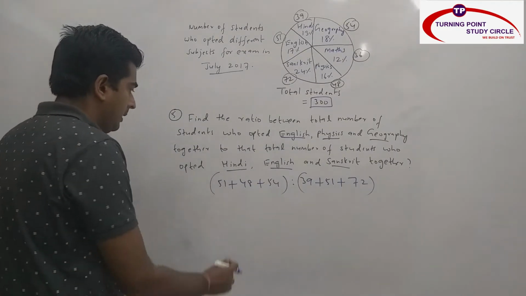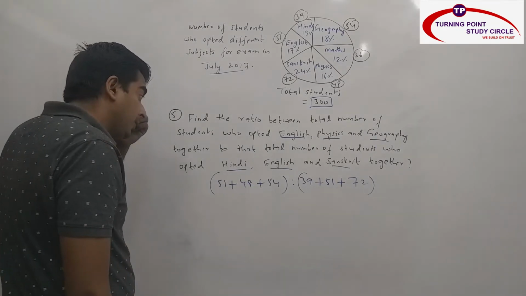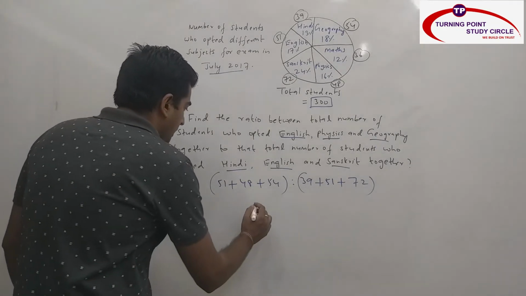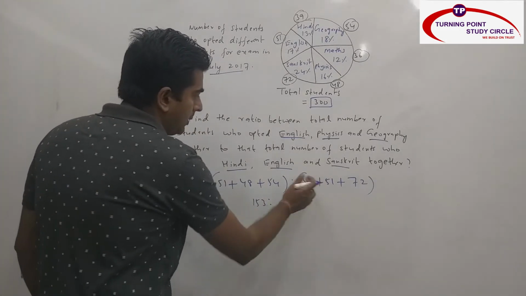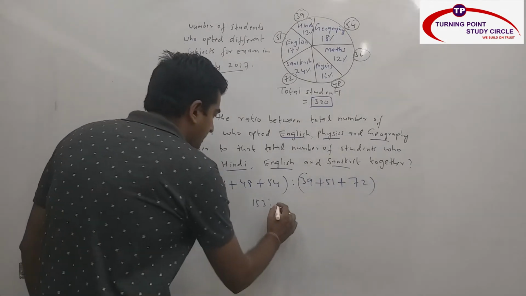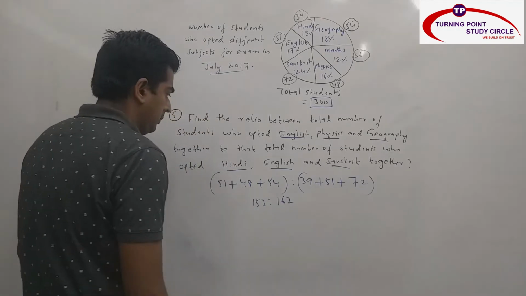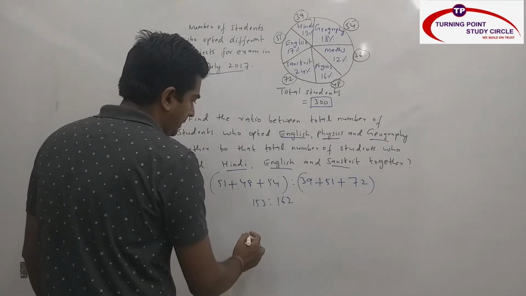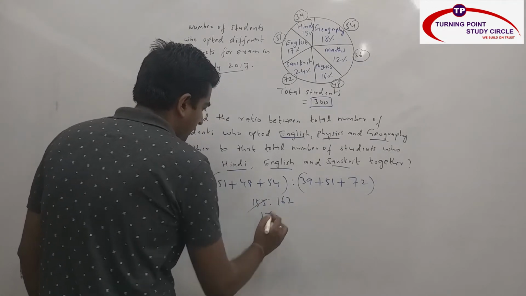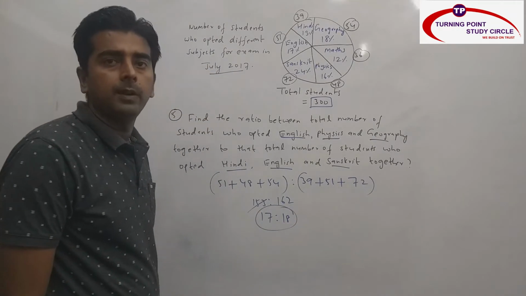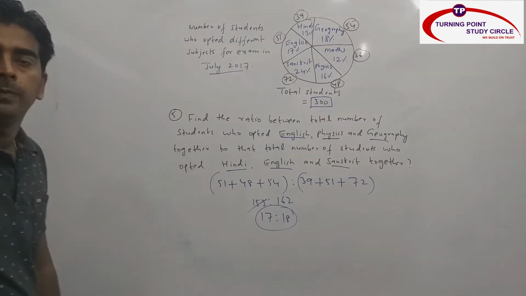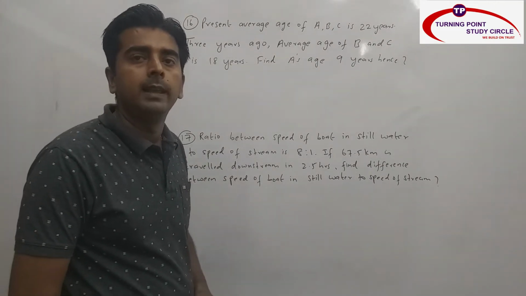So add here 48 plus 54 is nothing but how much? 102 plus this number is 153. This is how much? 51 plus 39 is 90 plus 72 is 162. So this is nothing but 9 17s are 153 and 9 18s are 162. So my answer is nothing but 17:18. So I hope you are clear with the DI question.